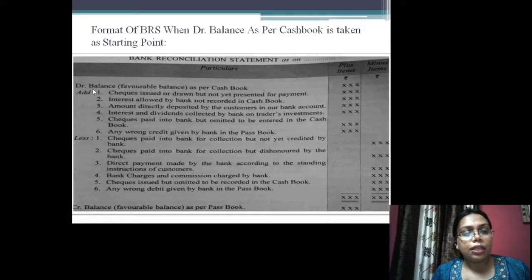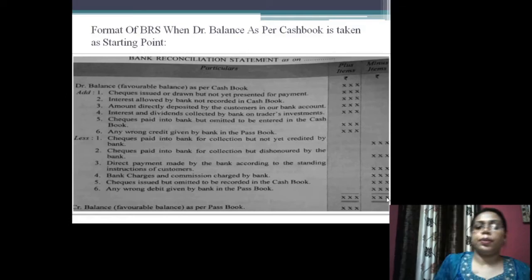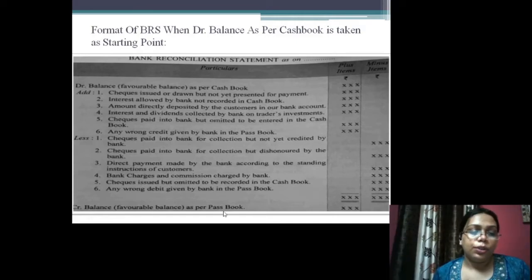Now these are the plus items, these are the minus items. So these minus items and these plus items will be written here, both of them will be totaled and the difference of them will be written here, which is known as the credit balance as per passbook. Starting from debit balance coming to credit balance, starting from cash book coming to passbook.